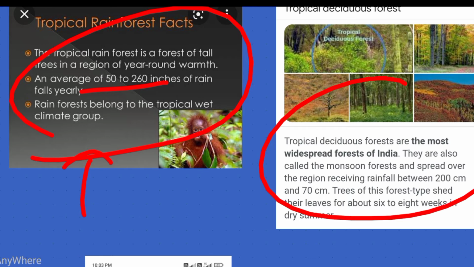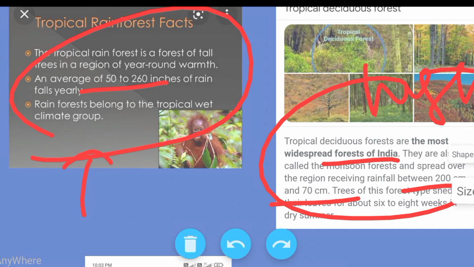Then deciduous forest. This is the monsoon forest. The most widespread forest in India is the deciduous forest, the highest forest in India. The average rainfall is 200 to 17 cm. Then next is